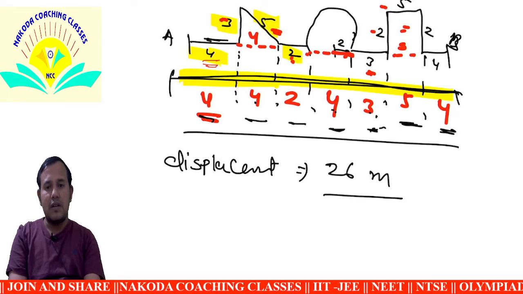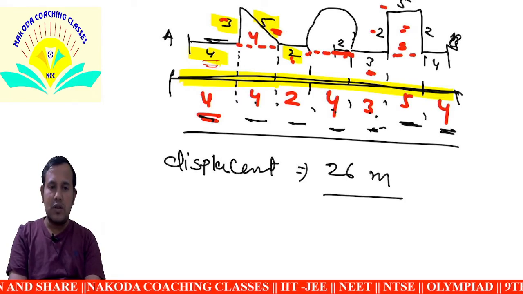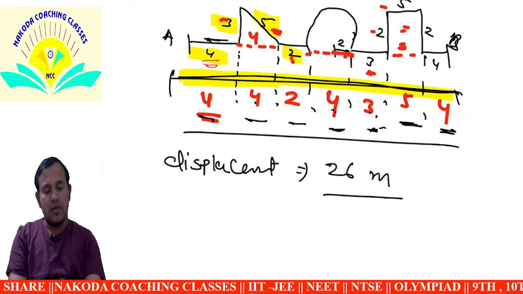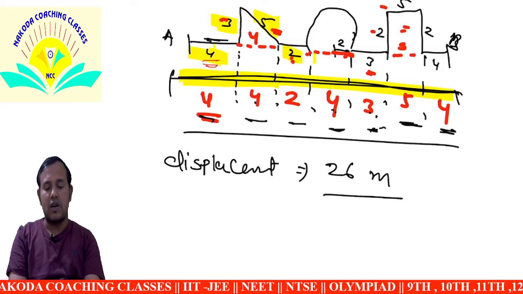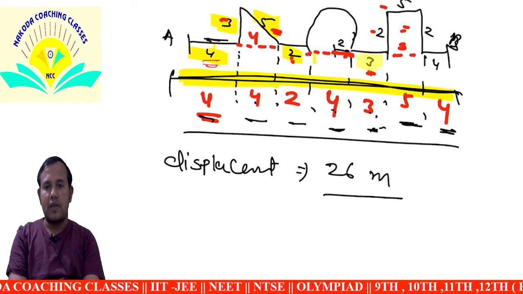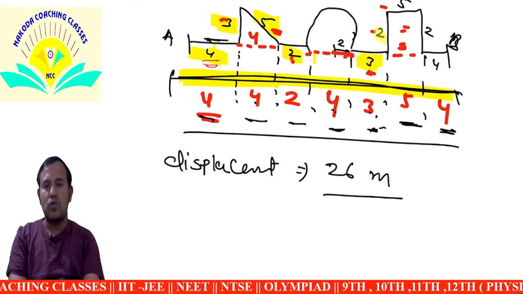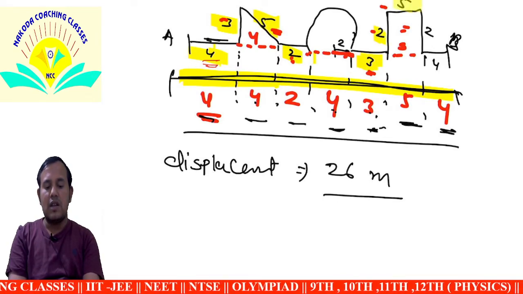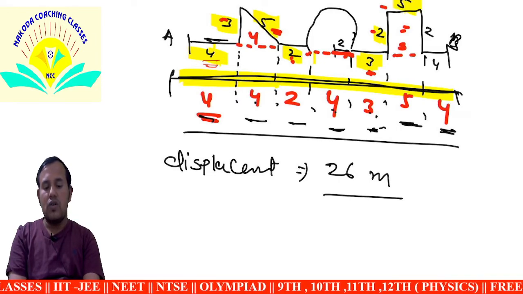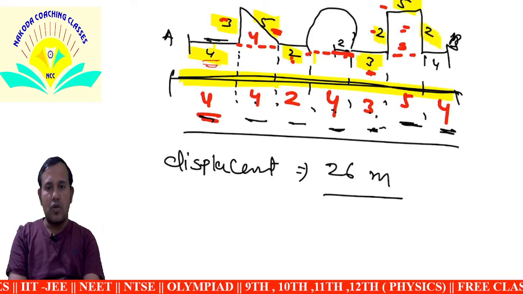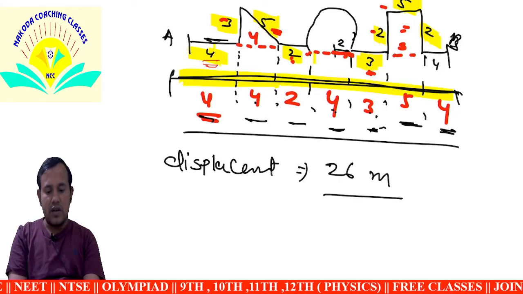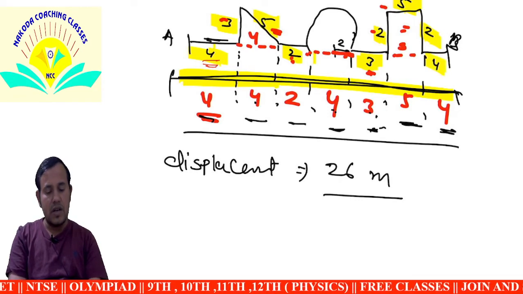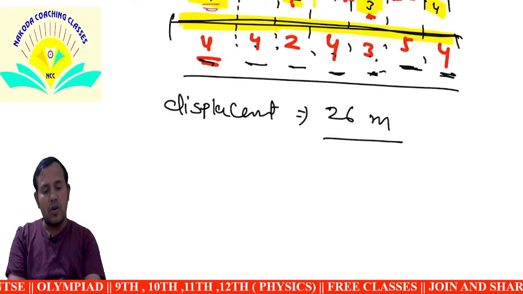This half circle is not added yet, we add it afterwards. 14 and 3 is 17, 17 and 2 is 19, 19 and 5 is 24, 24 and 2 is 26, 26 and 4 is 30. So this value is 30.